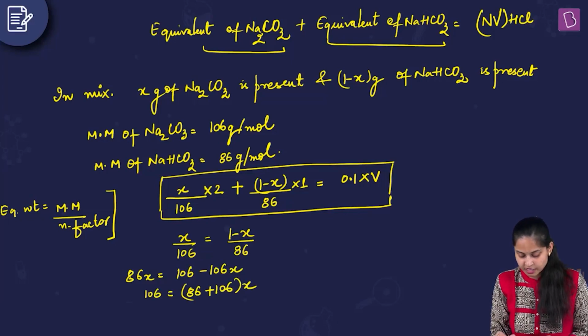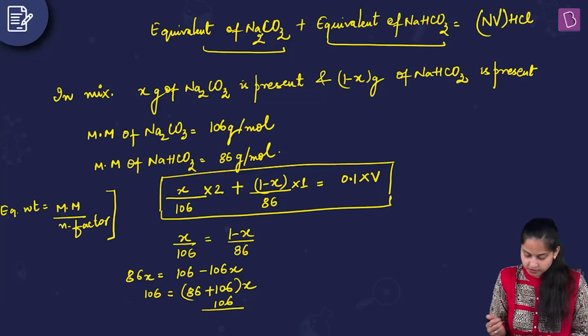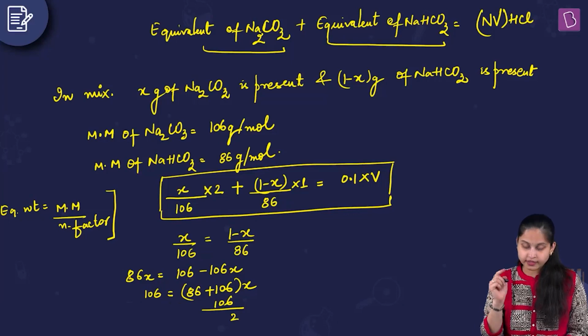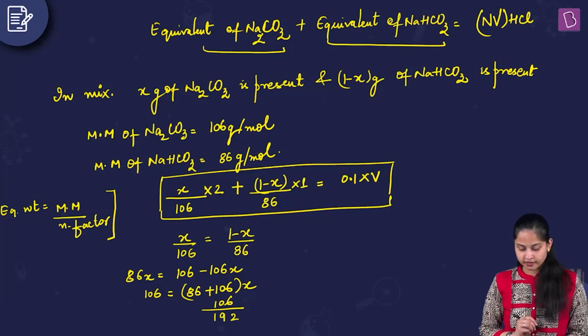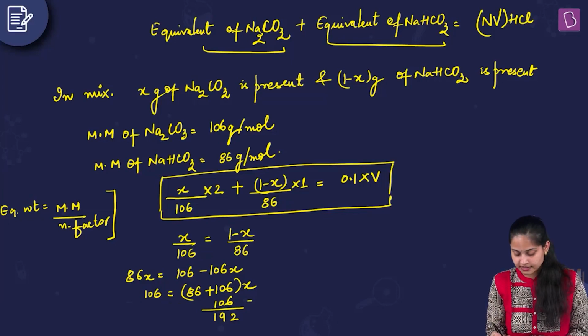So X becomes equal to 106 divided by 192, since 86 plus 106 is 192. When you calculate this, you will get the answer as 0.552.